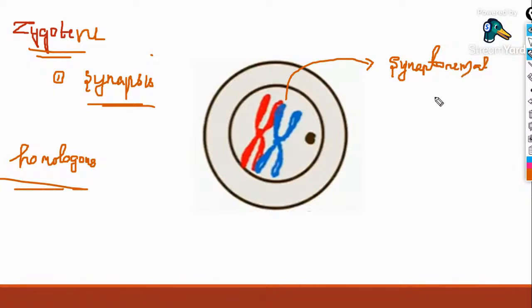Guys, if you have any doubt, do comment it. If this prophase one gets over, we could move very fast with metaphase, anaphase, telophase and all. Till prophase one, it's the most important part. That's why I'm moving very slowly.